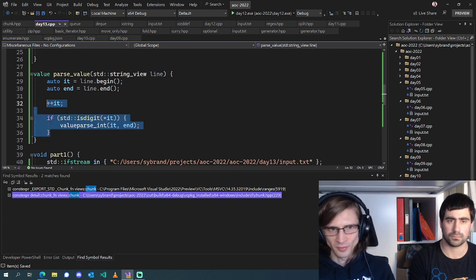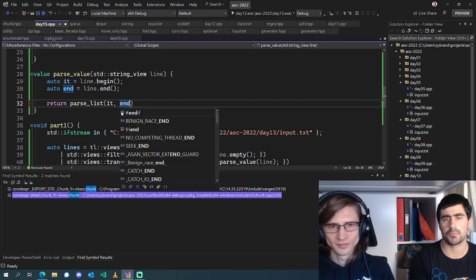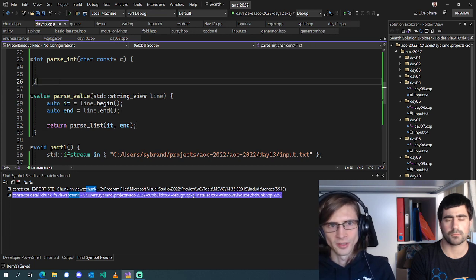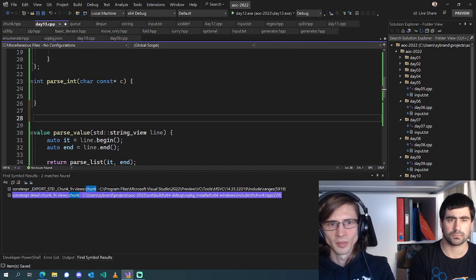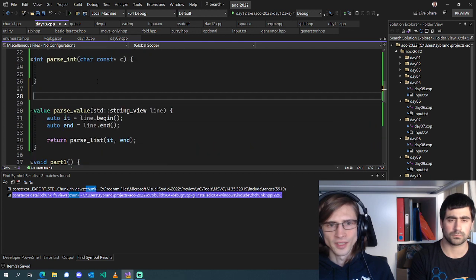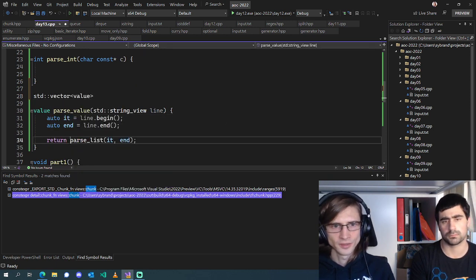In that case, we just want to parse a list. So then all of our logic really is going to be in parse list. So this is going to return, say, a vector of values.